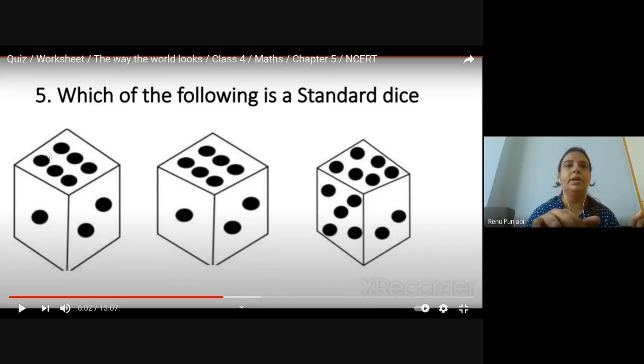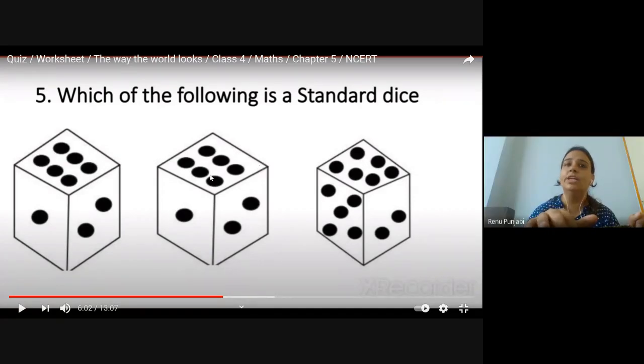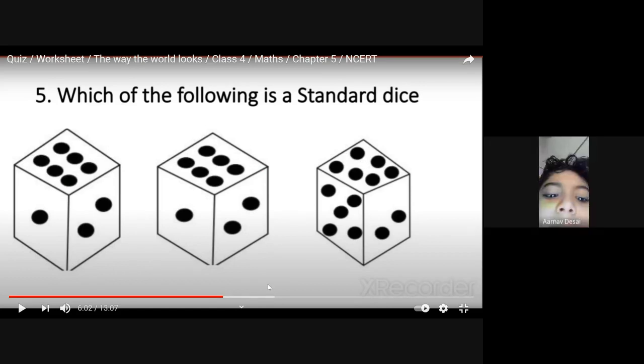6 is at the top, so its bottom should be 1, but 1 is given on the side, which means this dice is wrong. Got it? Yes, ma'am. The second one is correct. Second one is also wrong, because 6 is at the top, bottom should be 1, but 1 is again on the side, so this is also wrong. Ma'am, third one is right. Third one is right. Third one.